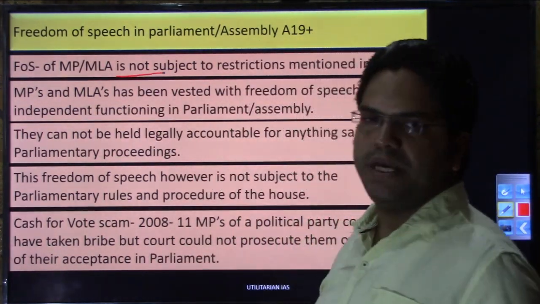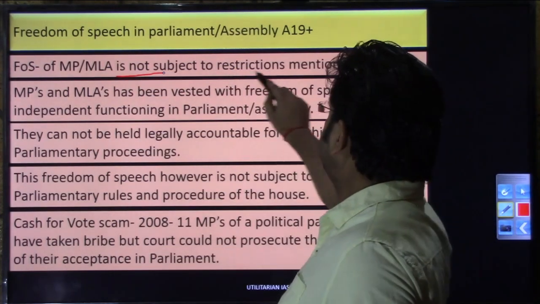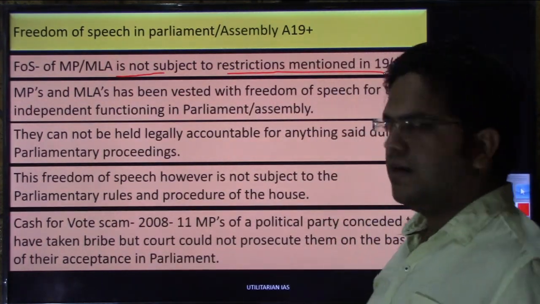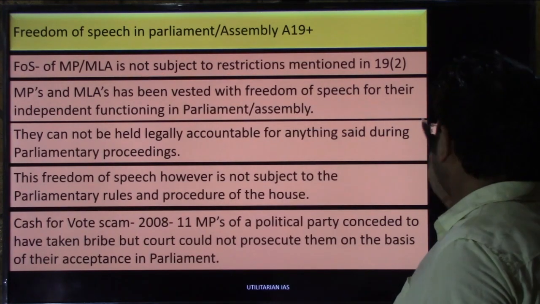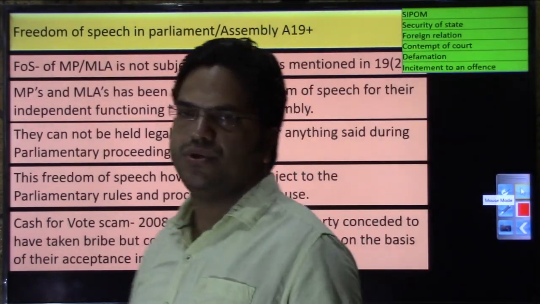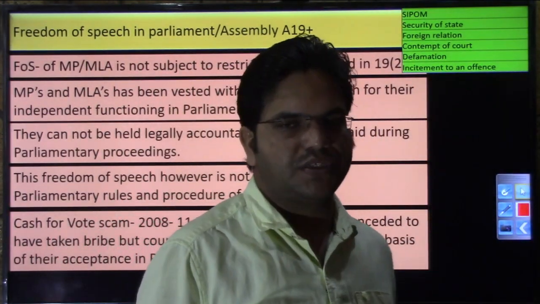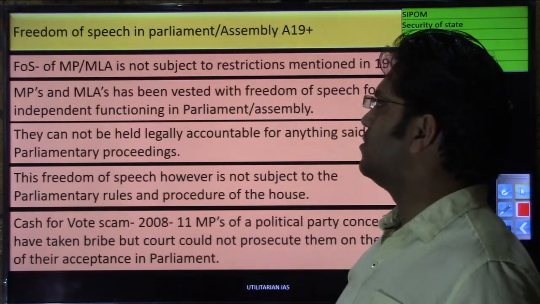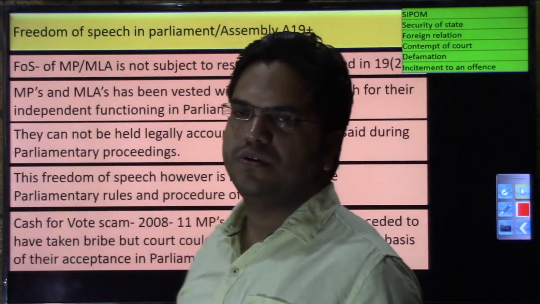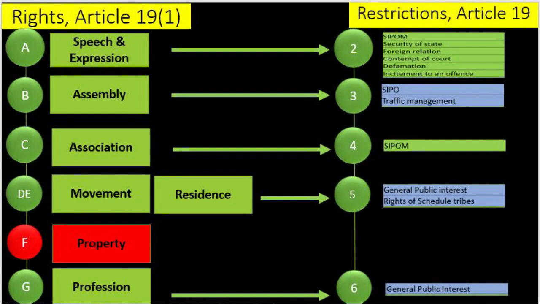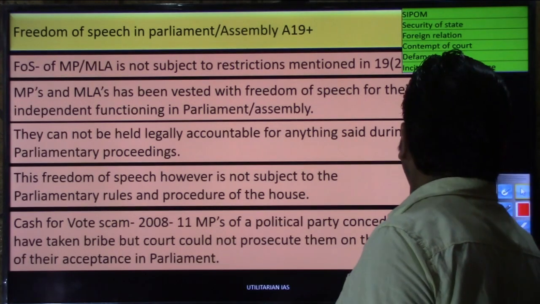of MLA and MP is not subject to the restriction that is mentioned in Article 19.2 plus. So what are the restrictions that have been mentioned in Article 19.2? These are the restrictions on which a normal citizen's freedom of speech can be curtailed: security of state, foreign relations, defamation, sovereignty, integrity of state, public order, morality. On these grounds, the freedom of speech of normal people like you or me can be curtailed, but their limit, as I was discussing, is higher than ours.